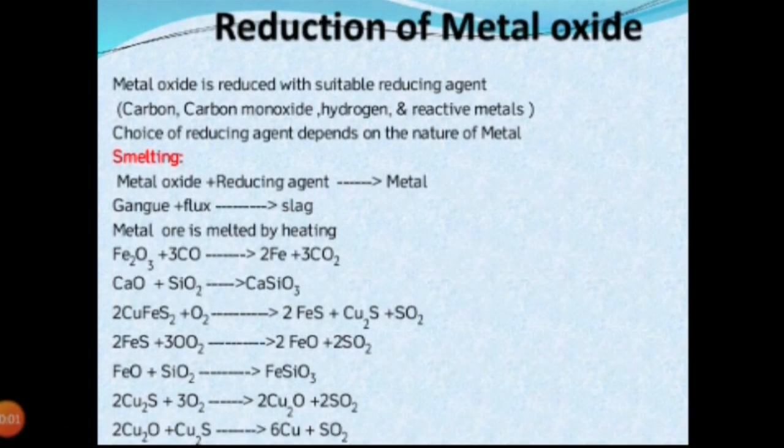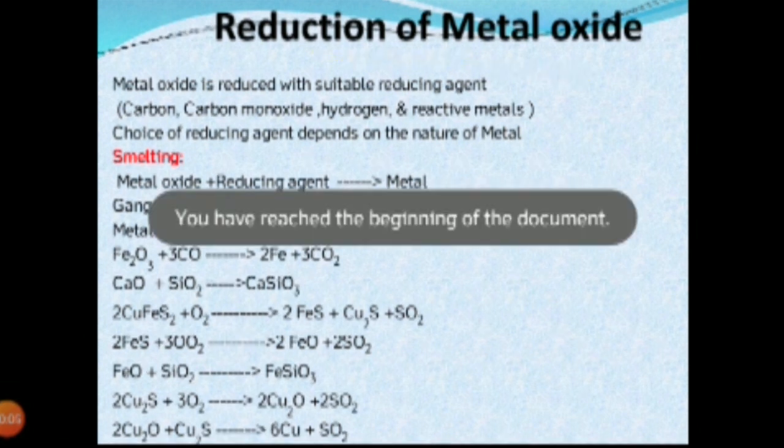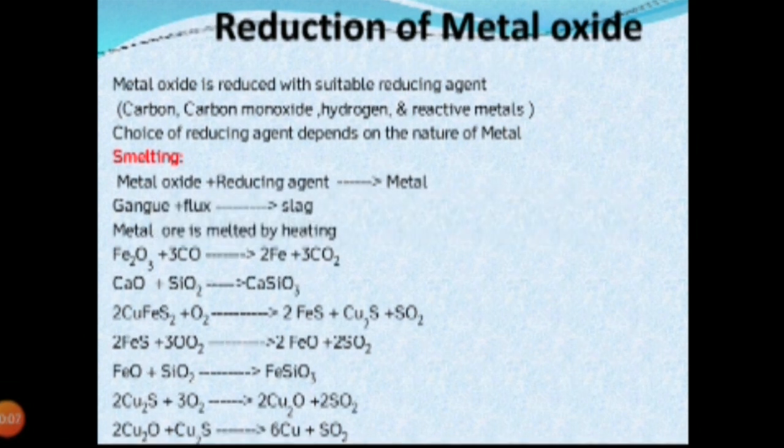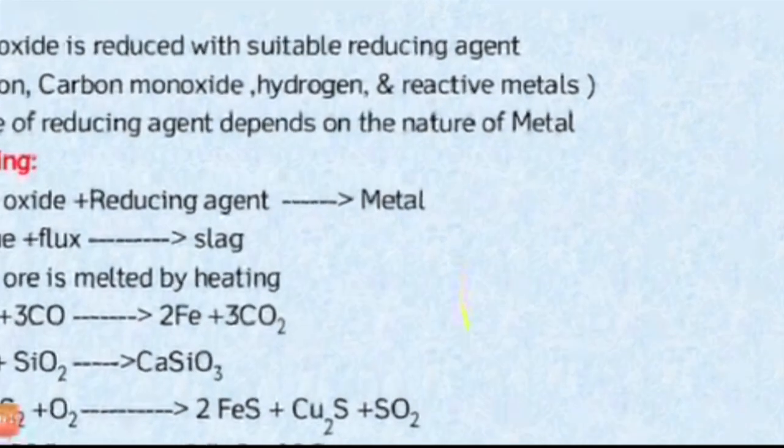See the second step, reduction of metal oxide. First step, conversion of ore into metal oxide, that is over. Second thing, reduction of metal oxide. In this process the metal oxide is treated with a suitable reducing agent.